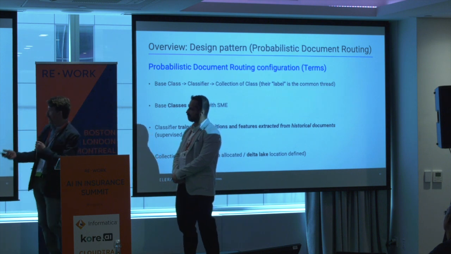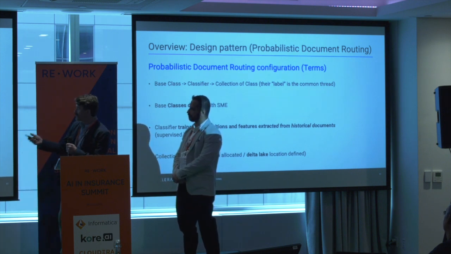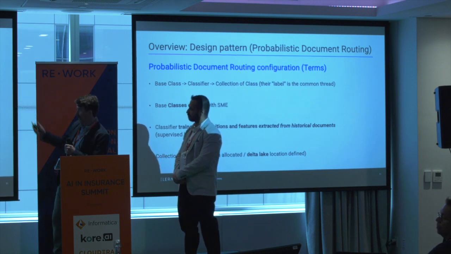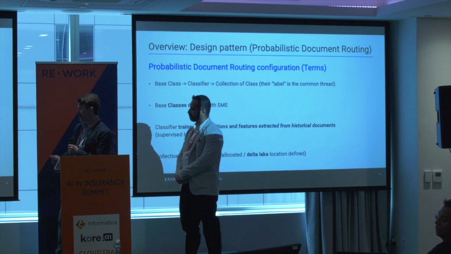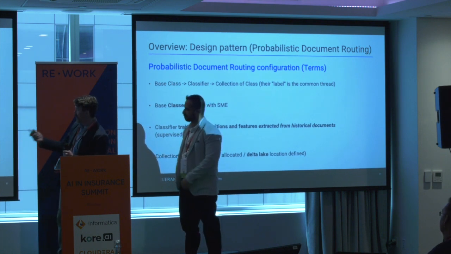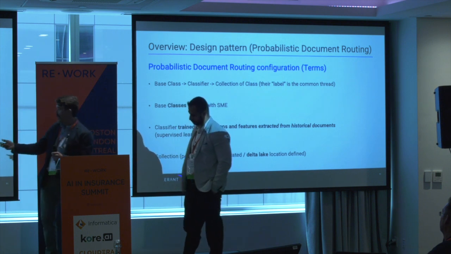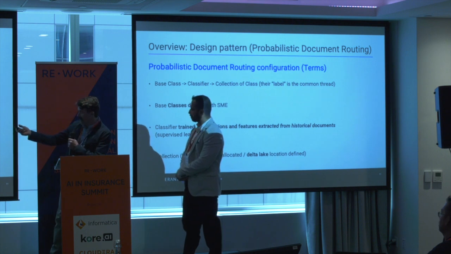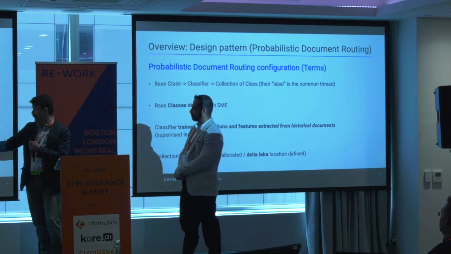And we have our classifier. The classifier is trained on the definitions and the features extracted from all these documents that we had in our last slide from the data set that we used. And then our last piece is the collection. So we have our base class, we have our classifier, and we have our collection. So we have where our classes are defined, how our classifier handles them, and then where our classifier stores them.